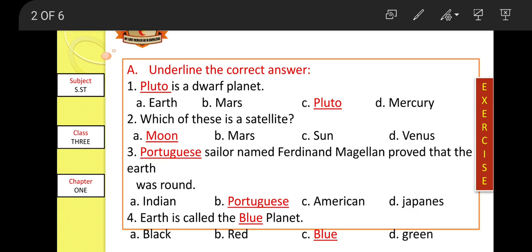Question number 3: a blank sailor named Ferdinand Magellan proved that the earth was round. The options are Indian sailor, Portuguese sailor, American, and Japanese. So the right option is B, Portuguese sailor. Now the last question: Earth is called blank planet. The earth is called the blue planet. Option C is the right answer.